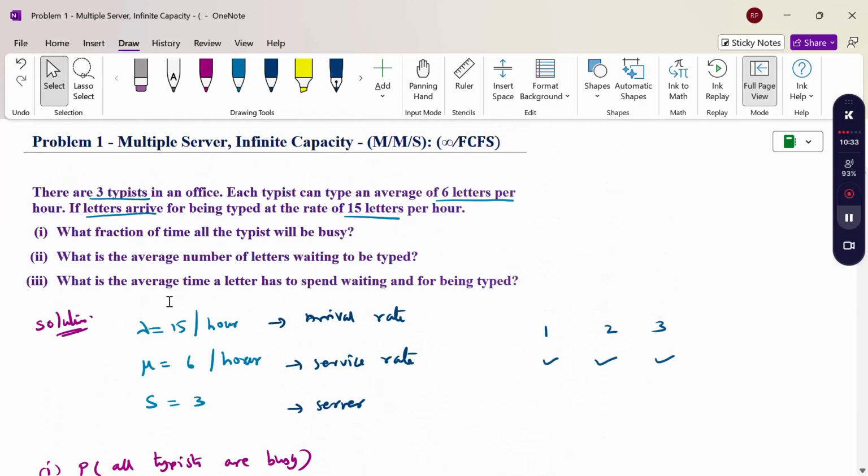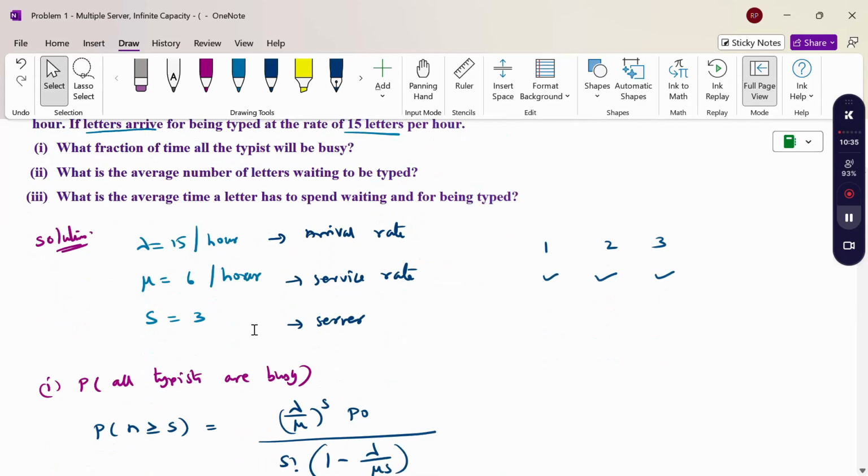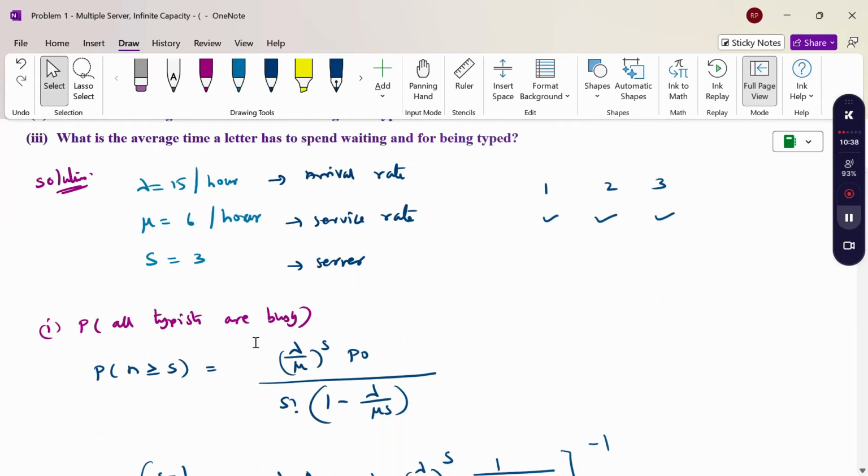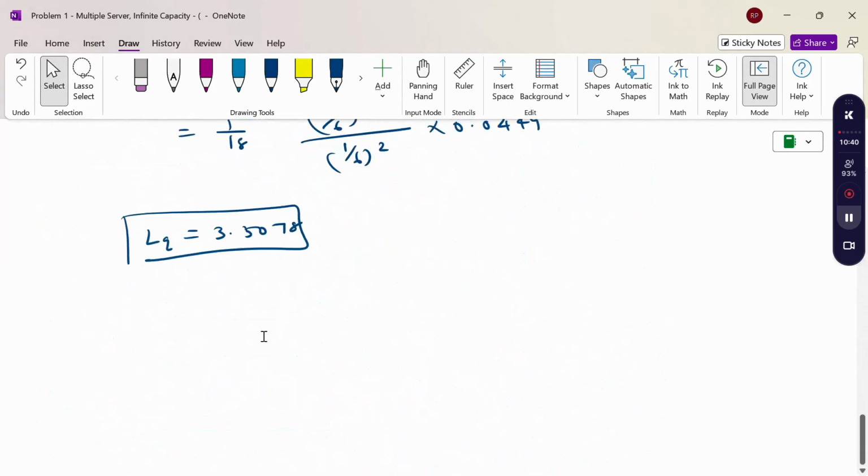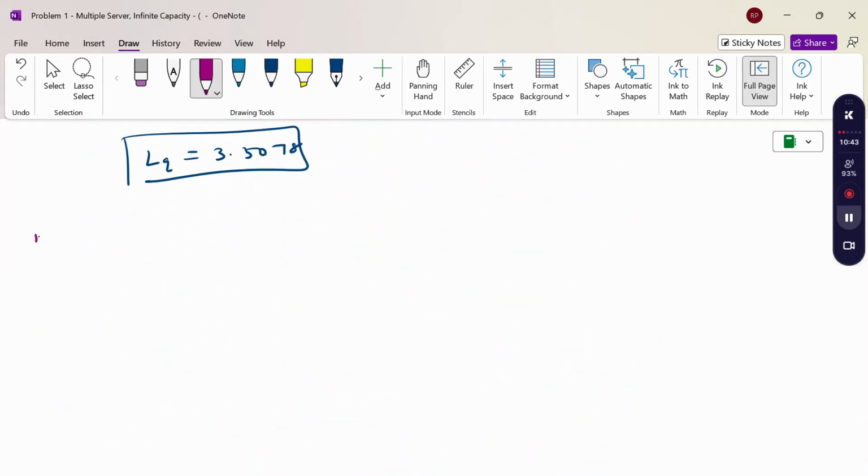And the third one is the average time a letter has to spend waiting and being typed.